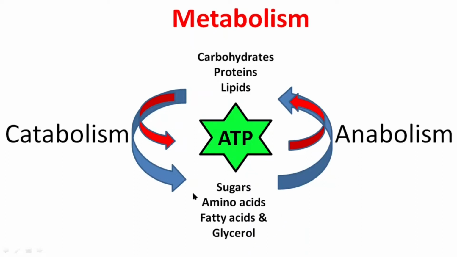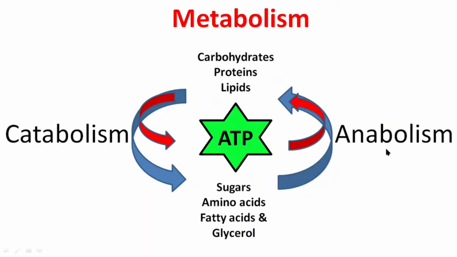These simple substances, when they undergo oxidation, there is release of energy, and that energy is used to synthesize ATP molecules. So if you look at catabolism, though it appears like a destructive process, actually it provides simple substances for synthesis of several other macromolecules by anabolism. Apart from that, it also provides energy for several vital processes in living cells.